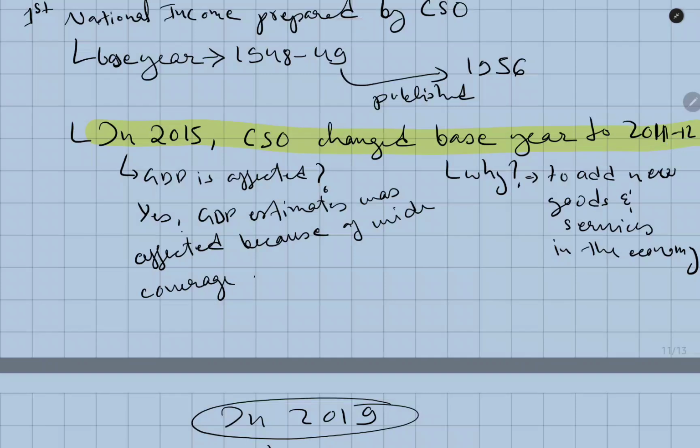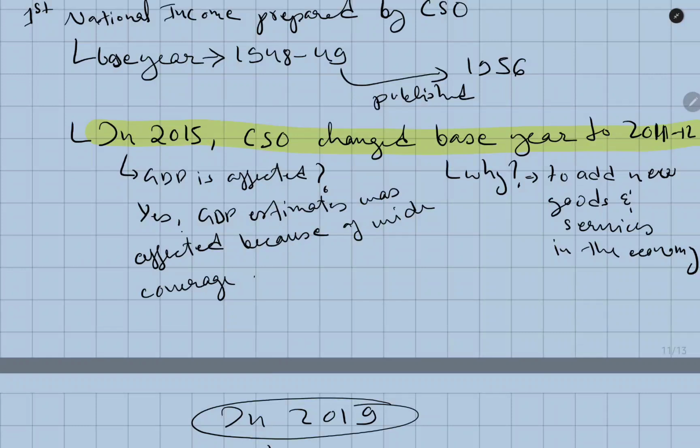So the question comes, why did they change the base year from 1948 to 49 to 2011 to 12? Because in order to add new goods and services in the economy. In this journey from independence to 2015, our economy widened.